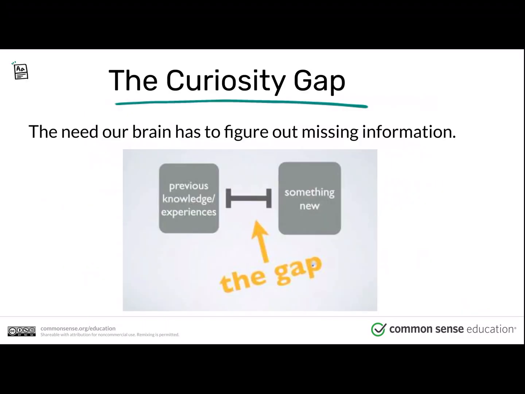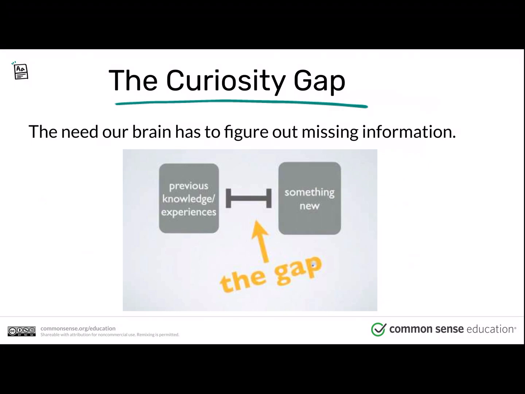The curiosity gap. How does that advertising work? How do they always manage to trick us into clicking on those advertisements? Well, maybe not always, but how can we see them when they're trying to trick us into clicking on it? And how do we know that it's going to be an advertisement and not an interesting article that we want to read? Well, our brain is designed to figure out missing information.